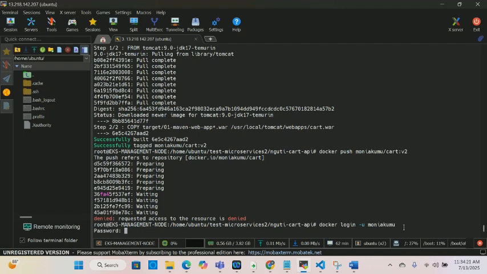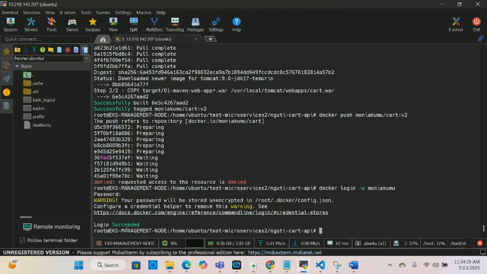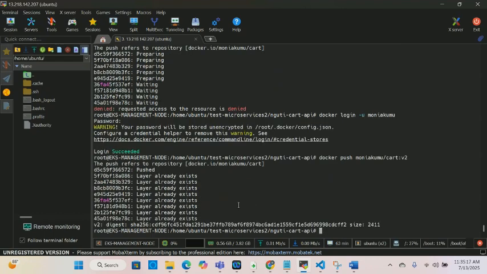You enter your Docker Hub password, and if everything is right, you should see succeeded. I was able to log into my Docker Hub, and now I can do docker push with the image I'm trying to push, cut v2, and everything is working properly. We were able to push.